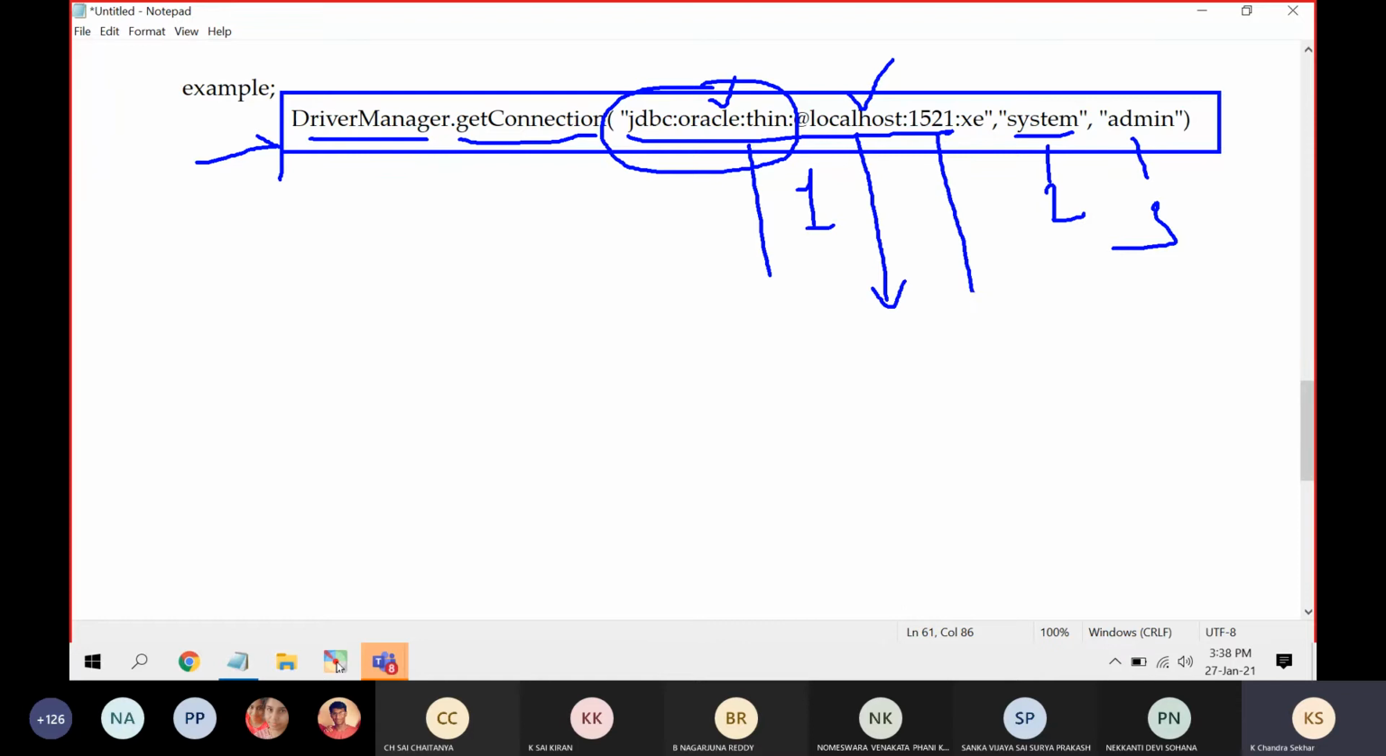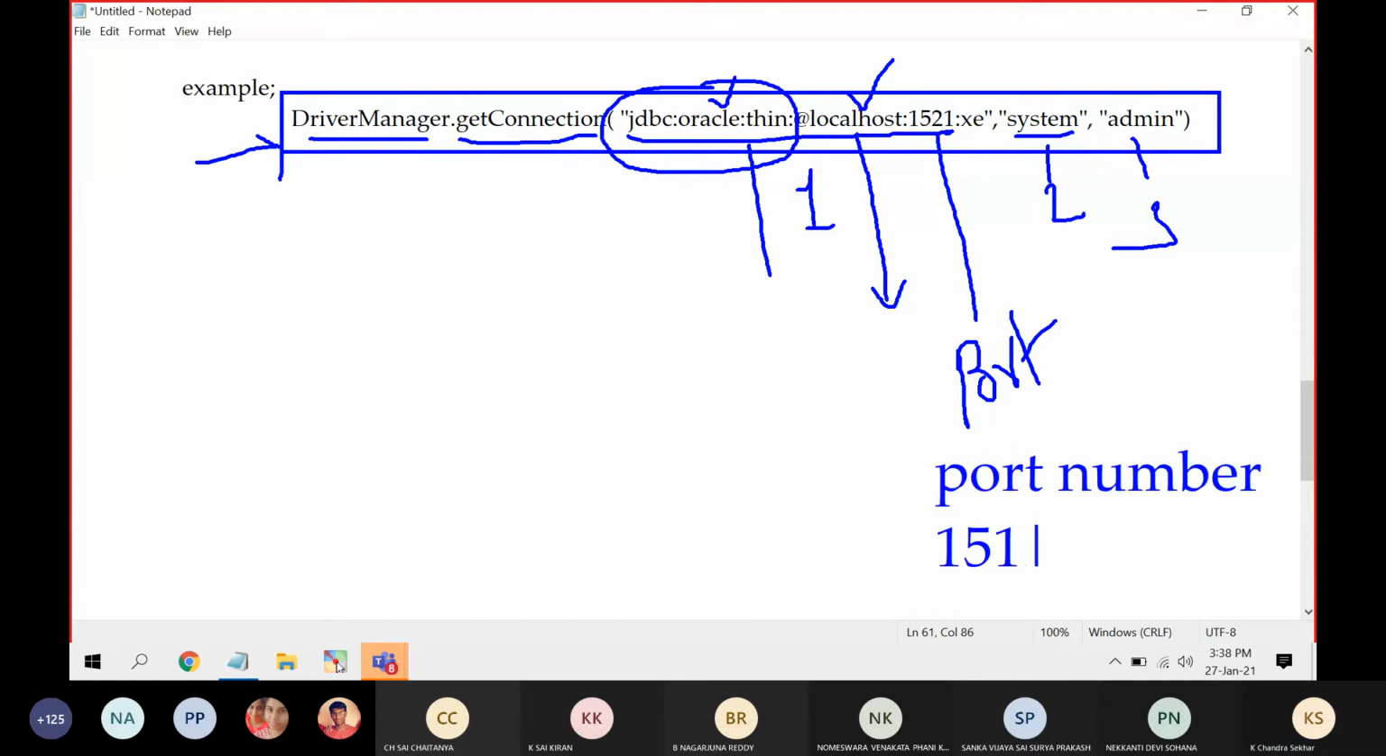Then what is meant by this 1521? It is nothing but the port number. 1521 is the port number. In my system, the Oracle process is running at a port number. You may ask what is this port number and what is its use. So who is running all these processes?